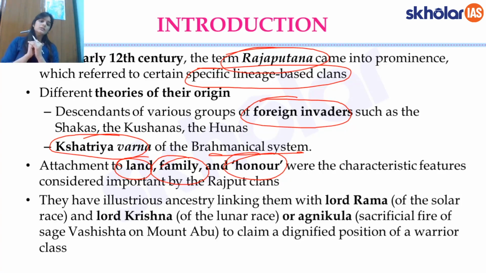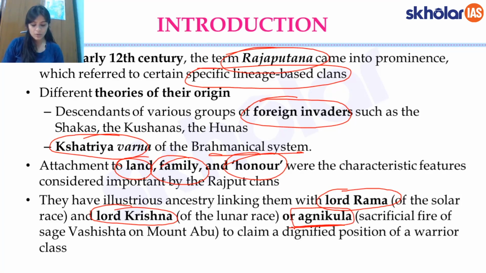Now usually you see there are three different kinds of lineages that Rajputs claim their origins to. So they either call themselves the descendants of Lord Rama, which is essentially the Suryavanshis as they call themselves, and their main deity is the sun god, or they claim themselves as the descendants of Lord Krishna, the Chandravanshis, and their chief deity is the moon god. Or the third interesting story is of the Agnikula, or the Agnivanshis as they sometimes call themselves.